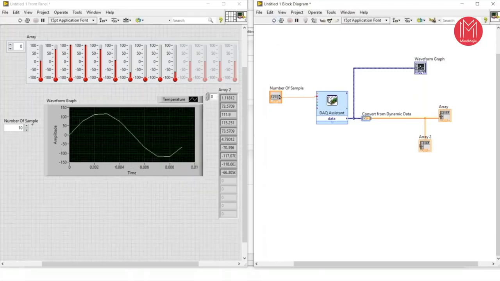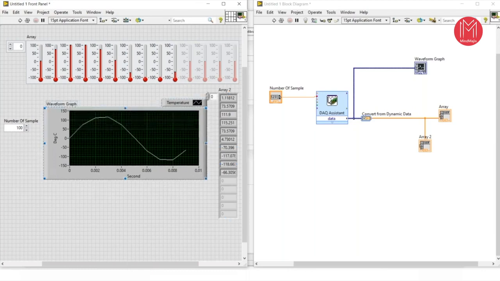Now run. So this is the 10 samples which we had acquired. We can increase the 10 samples into 100. Now look at here. It is seconds here, and it is amplitude. You can say it is degree centigrade. Right now the maximum is 116 degrees centigrade and the minimum is minus 118 degrees centigrade. And for that it takes 0.01 second.